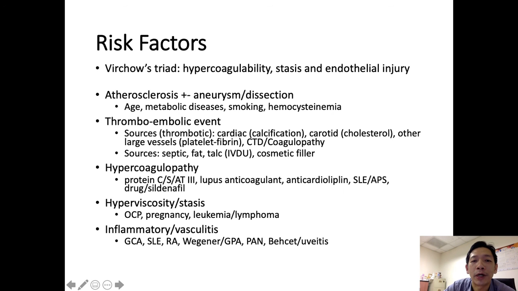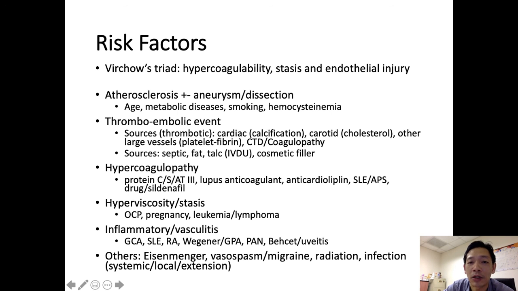Also, an important thing is that we don't throw all these risk factors at all the cases. The important thing to differentiate is, first, based on the history, whether this is a painful event or not, which can suggest inflammation and also infection.